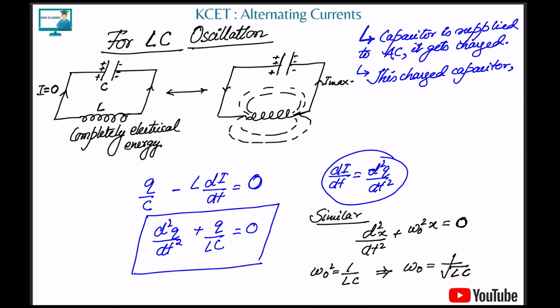In LC oscillations, we take a capacitor and supply it with a source, so it gets charged. Now this charged capacitor is connected to an inductor. What will happen? It will give rise to a magnetic field, hence an EMF is induced in the circuit. Due to this, the energy of the capacitor decreases, and the same is stored in the inductor in the form of a magnetic field. A time will come when the discharging of the capacitor completes and all the energy is stored in the form of a magnetic field in the inductor.